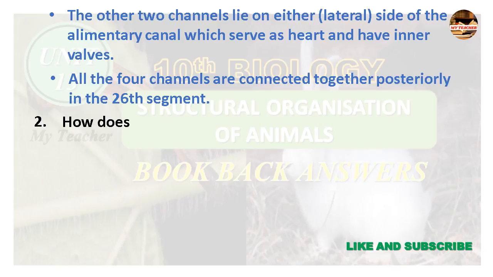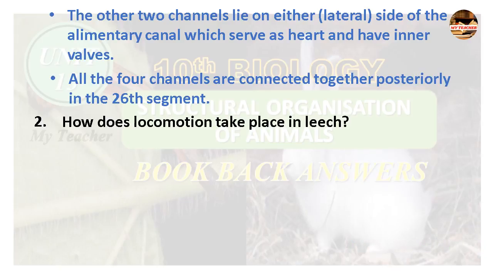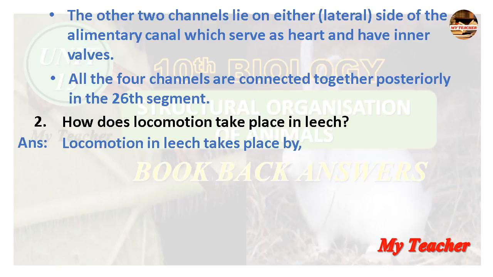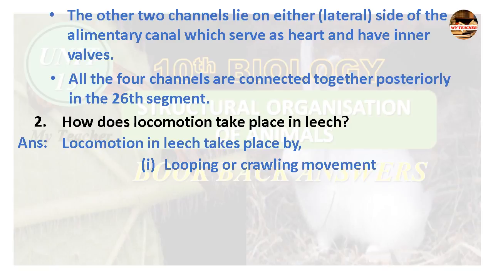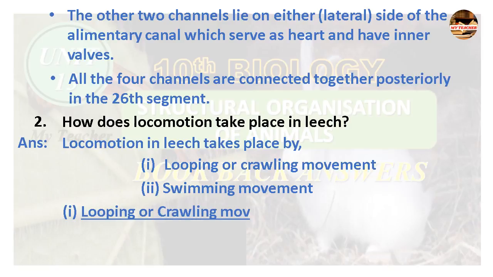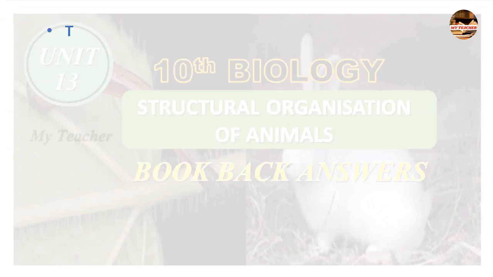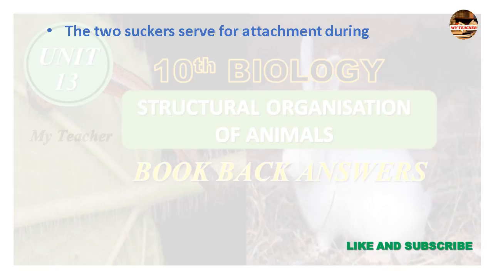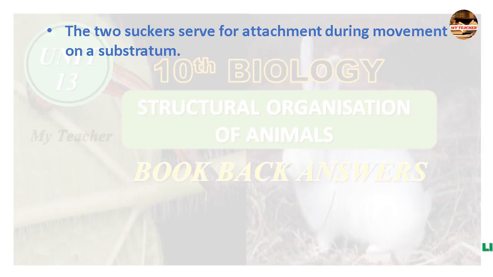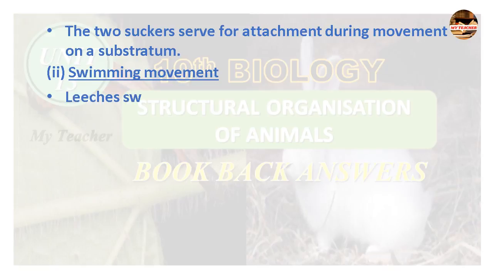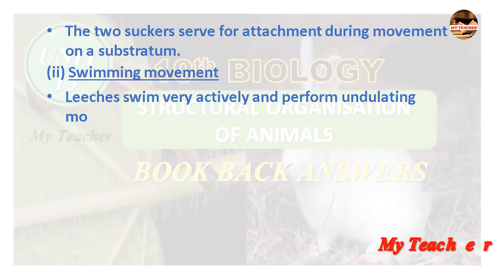Second question, how does locomotion take place in leech? Answer, locomotion in leech takes place by 2 movements. First one, looping or crawling movement. Second one, swimming movement. Looping or crawling movement: this type of movement is brought about by the contraction and relaxation of muscles. The 2 suckers serve for attachment during movement on a substratum. Swimming movement: leeches swim very actively and perform undulating movements in water.